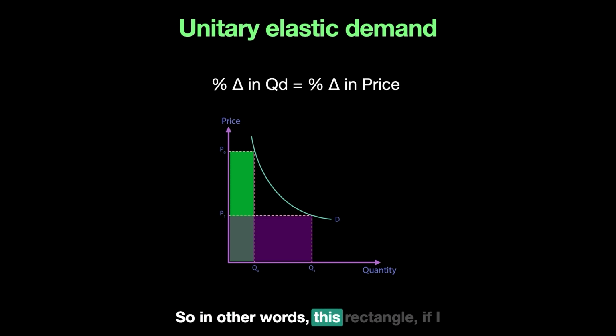So in other words, this rectangle's area is completely equal to the rectangle P0 times Q0, which is this one, right? And so that's why this graph has a particular feature: the demand curve has an elasticity of demand which is equal to 1 throughout the length of the demand curve.